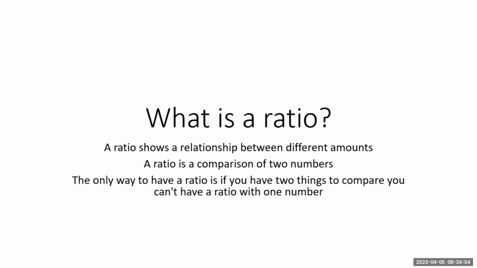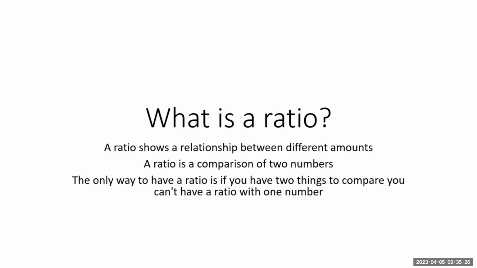At the same time, it's worth noting that the only way you're going to have a ratio is if you compare two things. You can't have a ratio in isolation. One thing cannot have a ratio. If I'm comparing different amounts, then I can have a ratio. If there's no comparison, you're talking about one item. If I only have oranges, for example, I can't speak of a ratio.